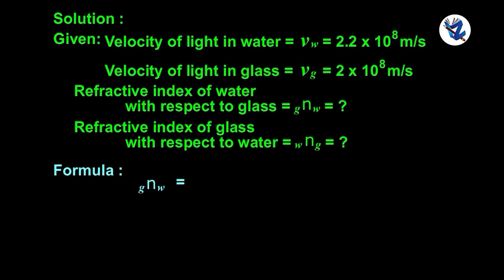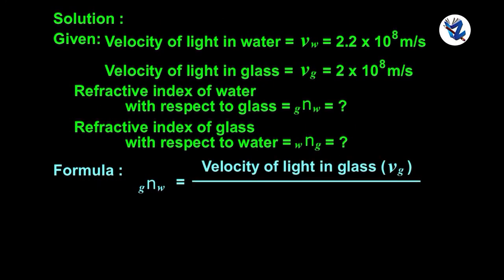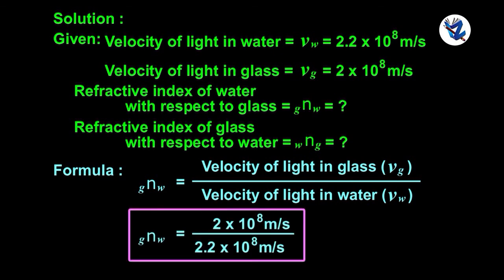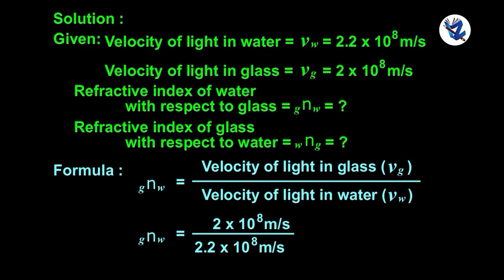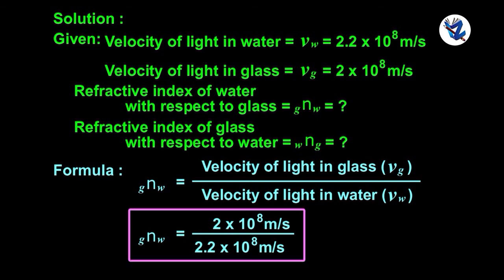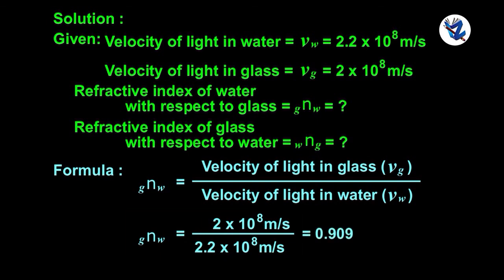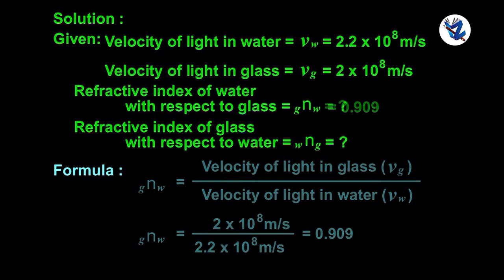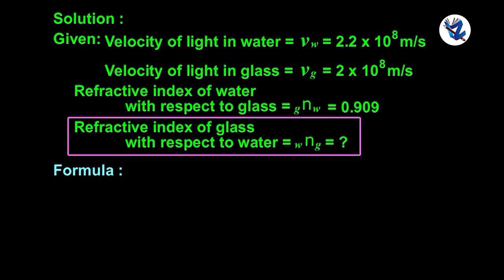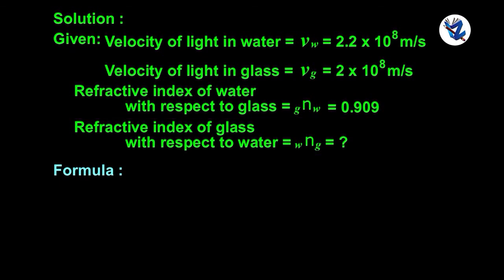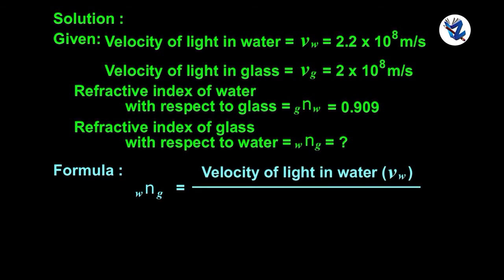Formula: gNw is equal to velocity of light in glass, Vg, upon velocity of light in water, Vw, is equal to 2 into 10 raised to 8 upon 2.2 into 10 raised to 8, is equal to 0.909.